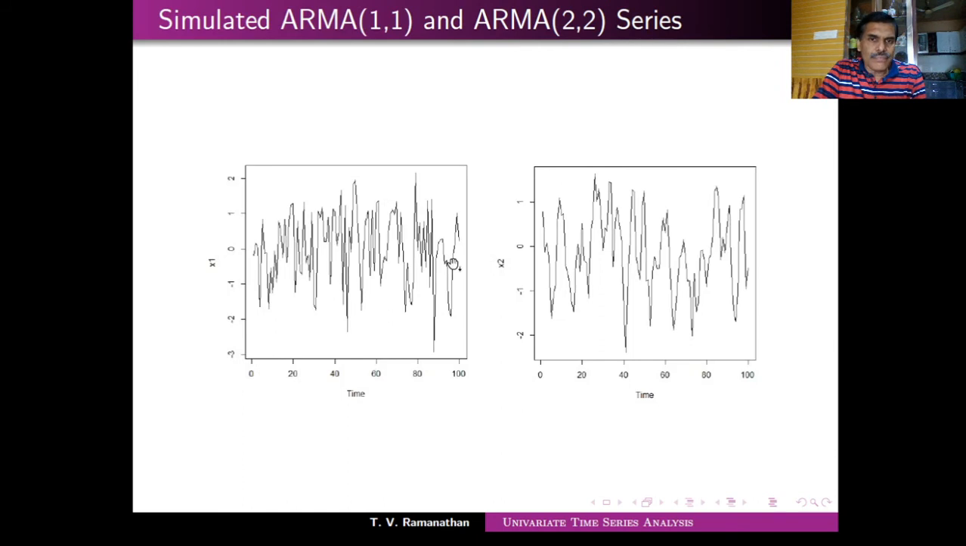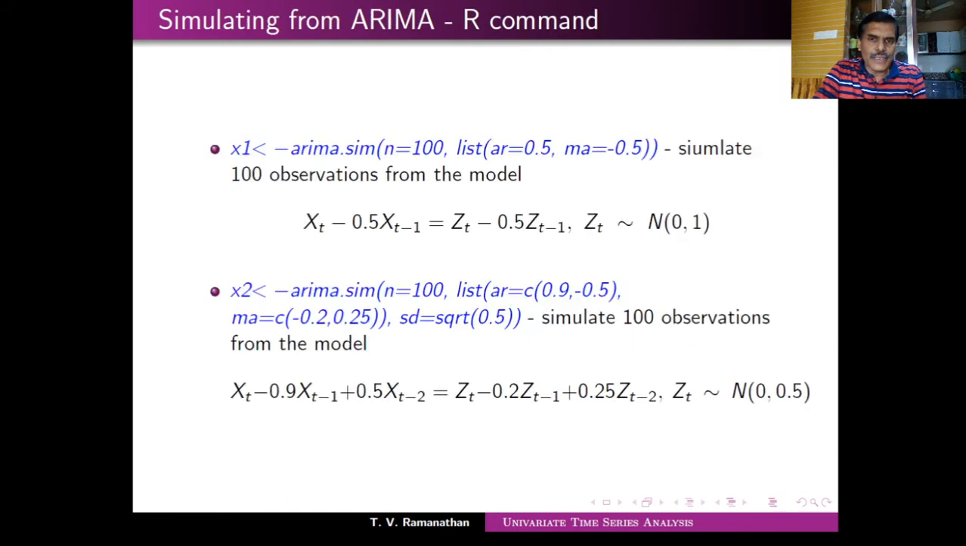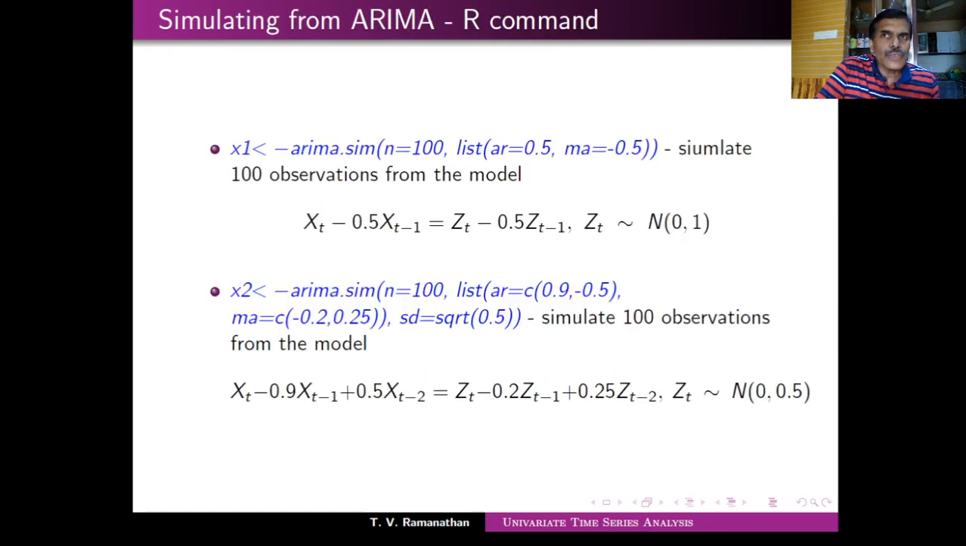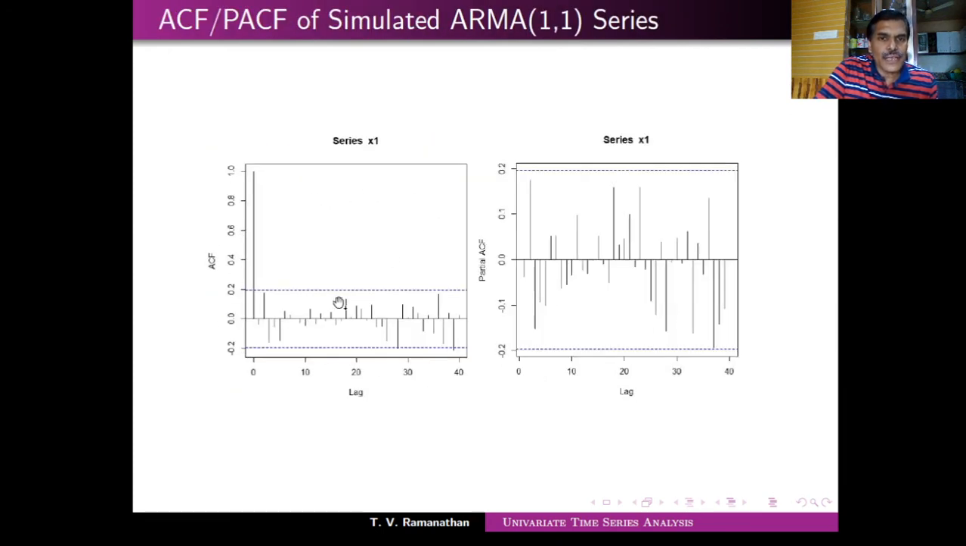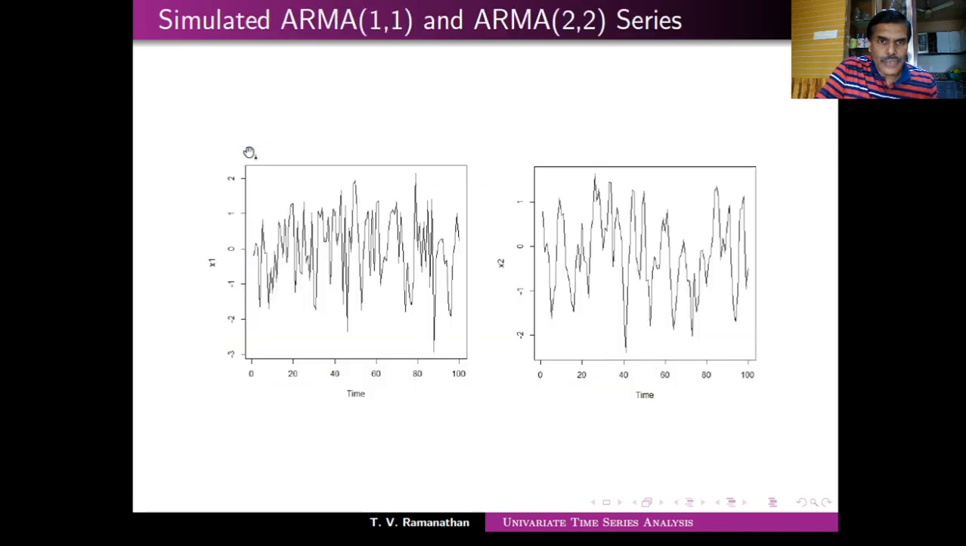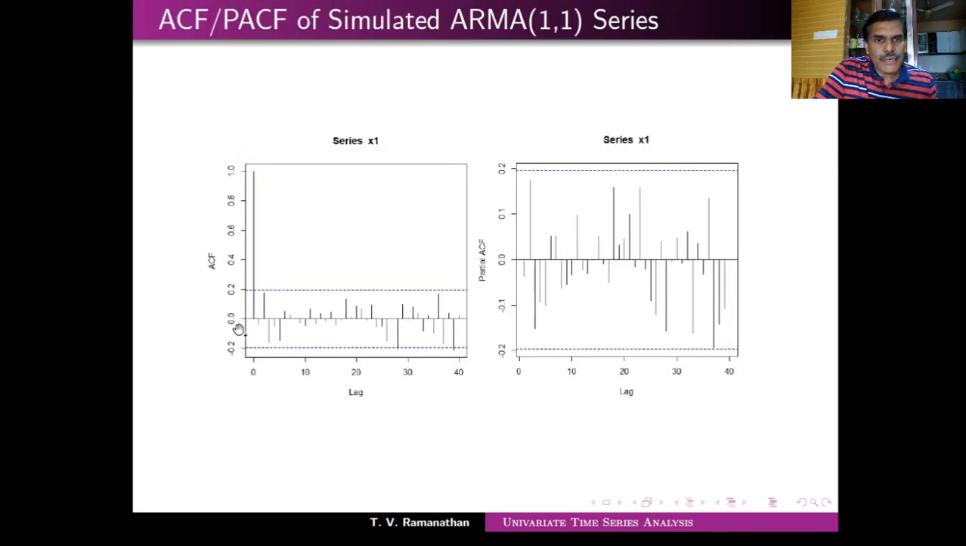Now, this is very easy because you can just give this command. This is the R command corresponding to that. This is for simulation, not for the given data. But you can always use ACF and PACF to see how the ACF and PACF look. So this is the ACF and PACF of the first series, X1. You can see that the ACF looks like this.